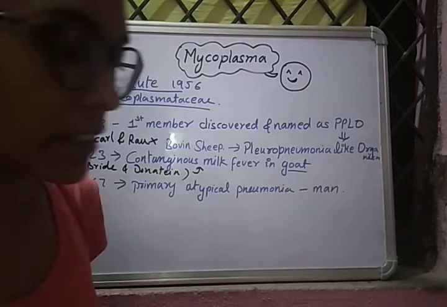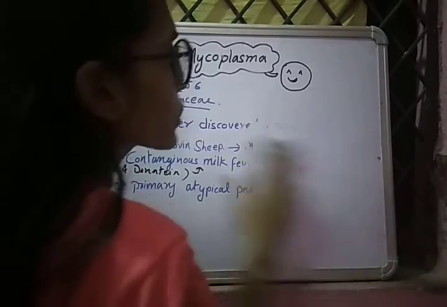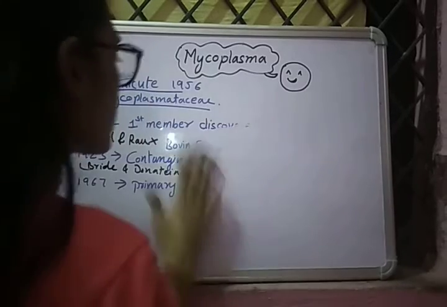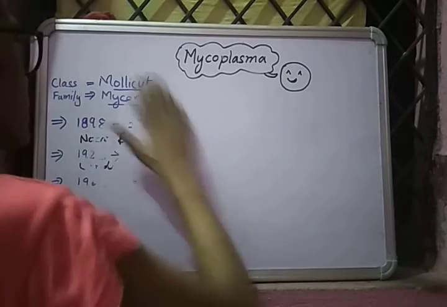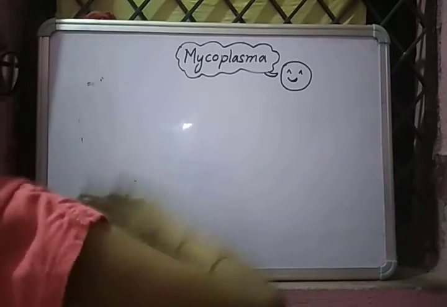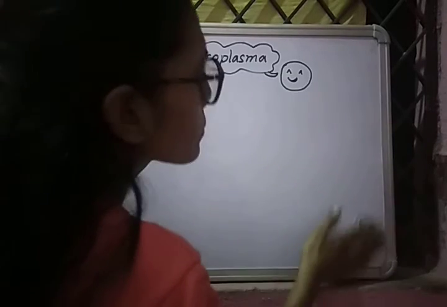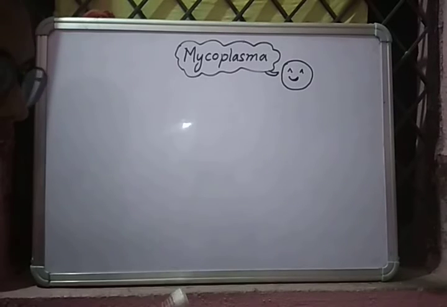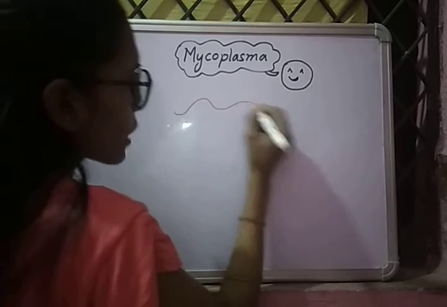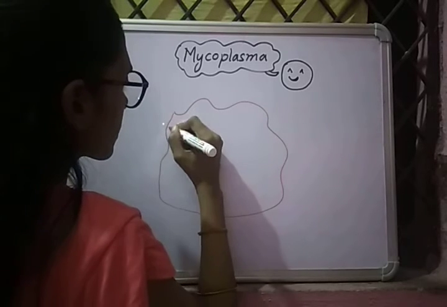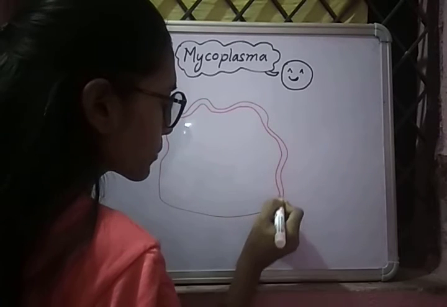So let's now see how this mycoplasma is different from bacteria and other organisms. At the same time, we will see its structure. So it is called the smallest organism. It is tri-layered, means three layers of cell membrane are present.